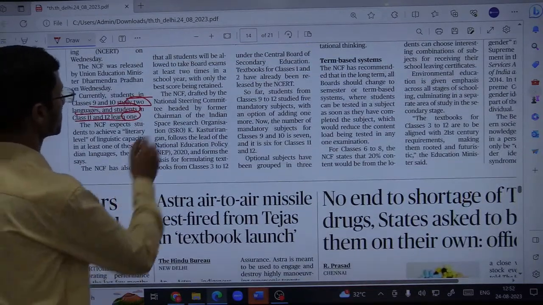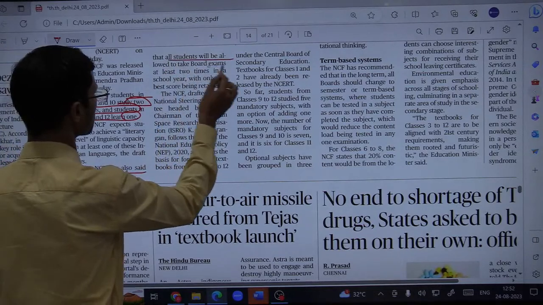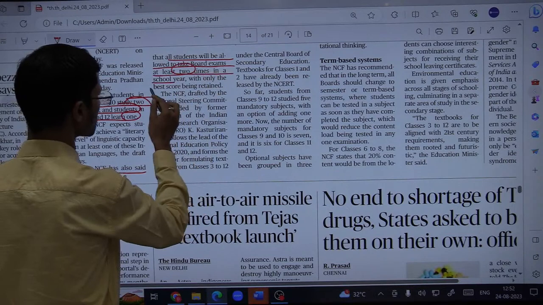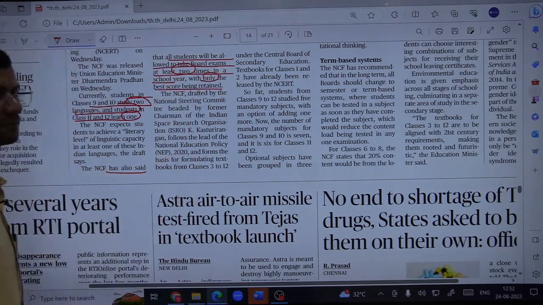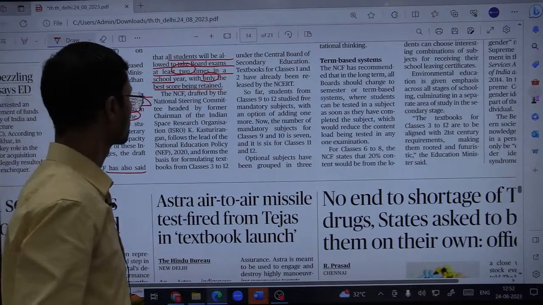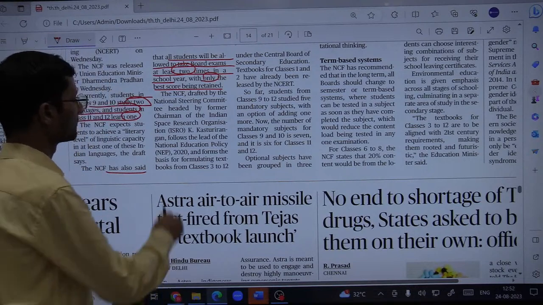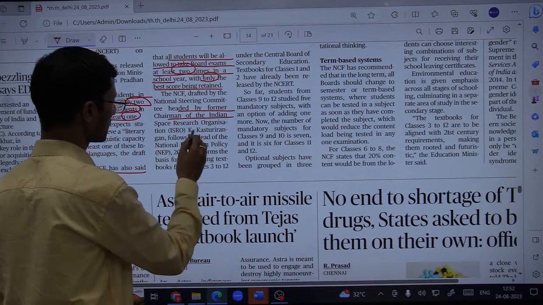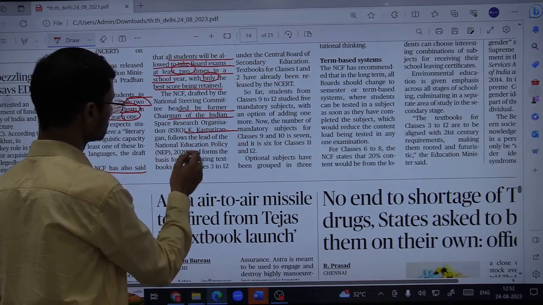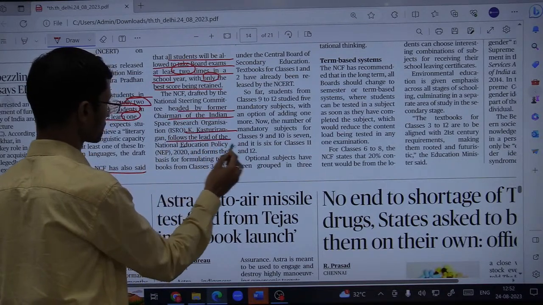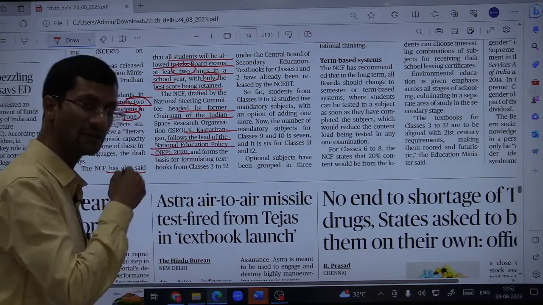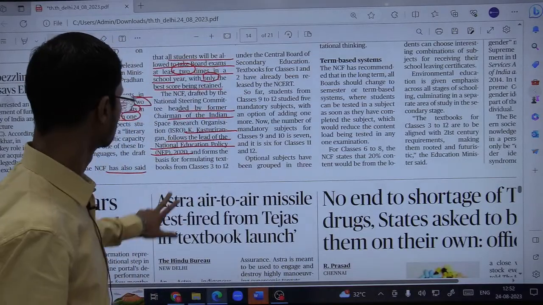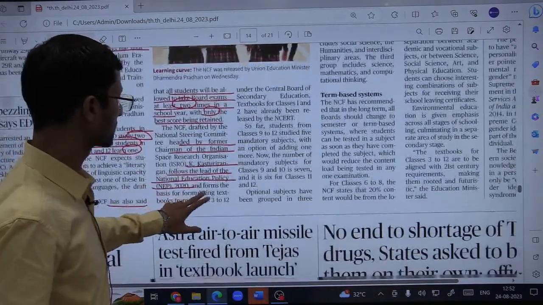NCF has also said that all the students will be allowed to take board exams at least 2 times in a school year, with only the best scores being retained. But before that, we need to remember that NCF was drafted by none other than the National Steering Committee headed by former chairman of the ISRO, K. Kasturirangan. Fine, it follows the lead of the National Education Policy 2020, because even NEP, this committee was chaired by K. Kasturirangan. Fine. So what are the other changes?